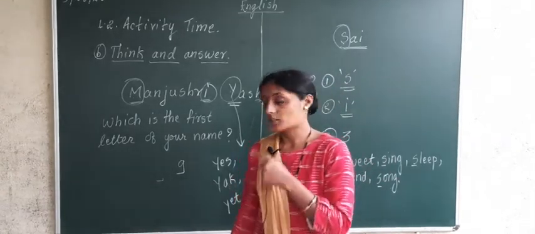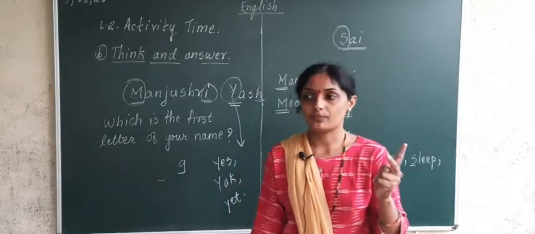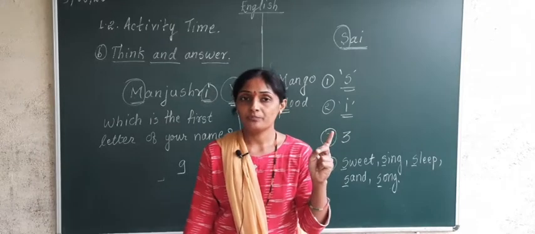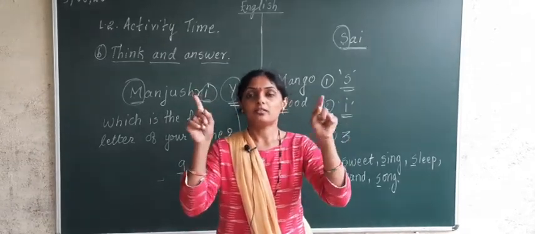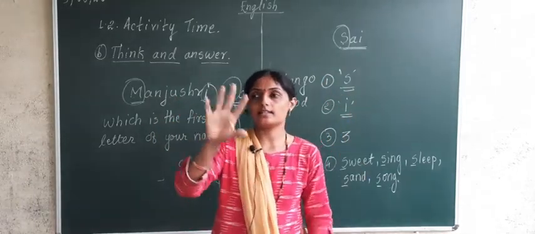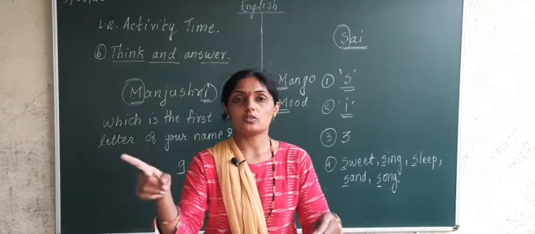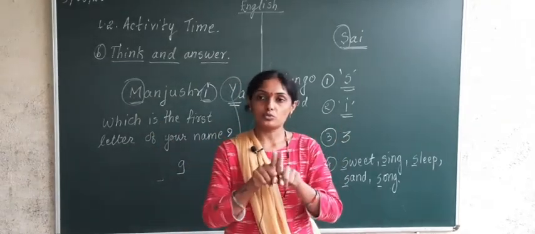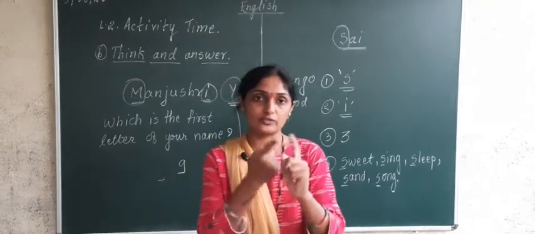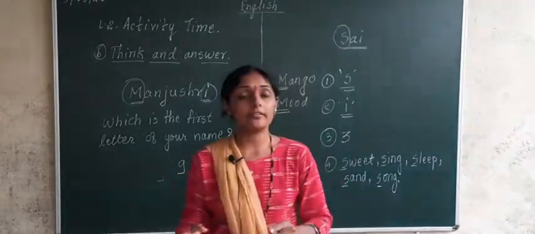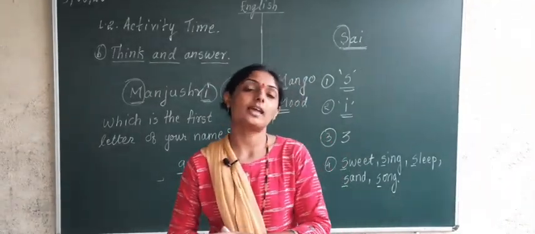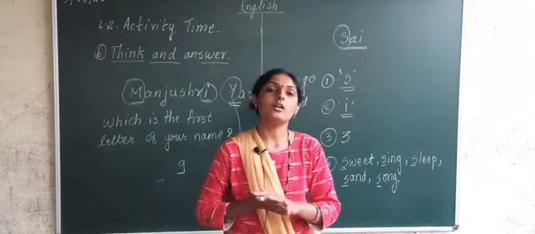Okay? So yesterday and today we have completed 2 activities. In activity time we have completed 2 activities. Yesterday's activity was what? Preparing words. Selecting letters from the first box in which vowels are there, and selecting letters from the second box in which consonants are there, correct? And from those 2 letters you have to make words. Those words should have those letters. That was the first activity. And the second activity which we did today is of thinking and answering the questions. Thinking and what? Thinking and answering the questions.